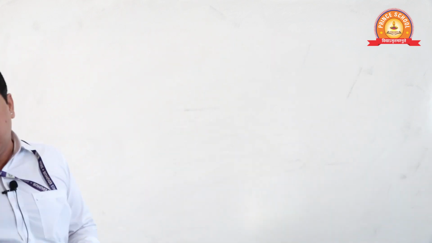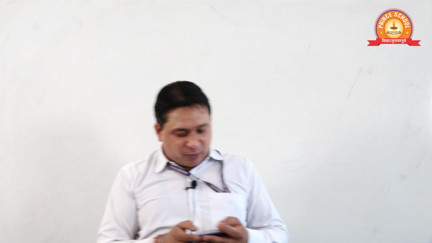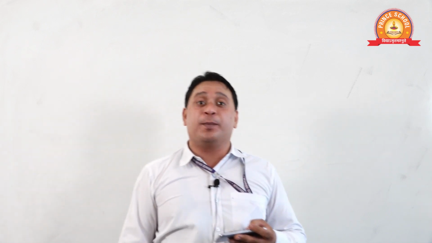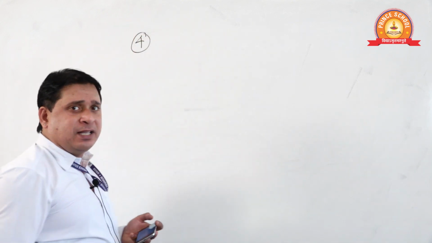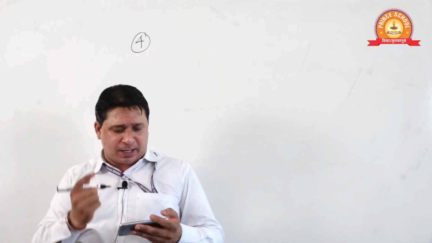Everybody please read the statement also. Question number 4. Alpha beta are zeros of polynomial, whatever is given. Very easy question. You are Princians and behave like Princians.